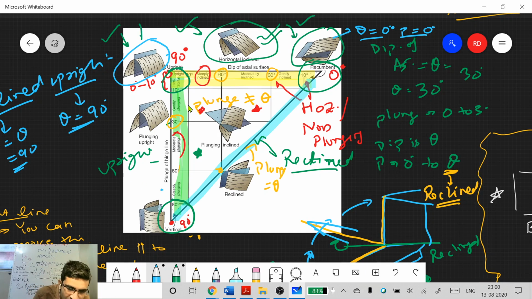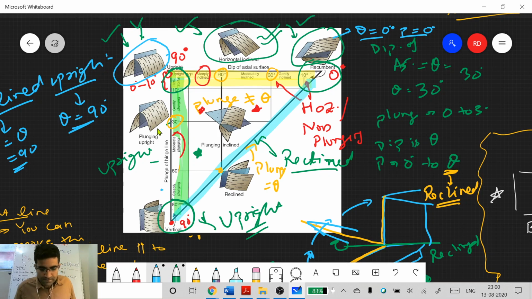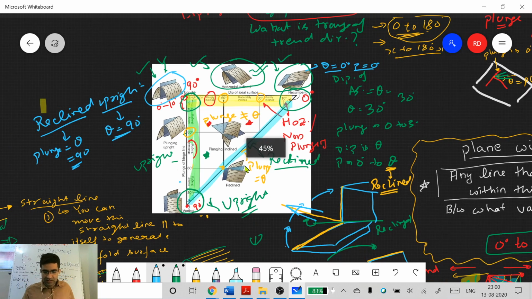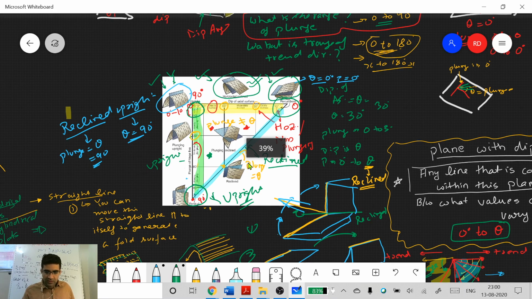Similarly, this is also an upright fold, and this vertical fold is also an upright fold. So you always assume this, and if it is not given in the correct answers, you can challenge the answer key. Okay. Yeah. Any other questions? Yes.